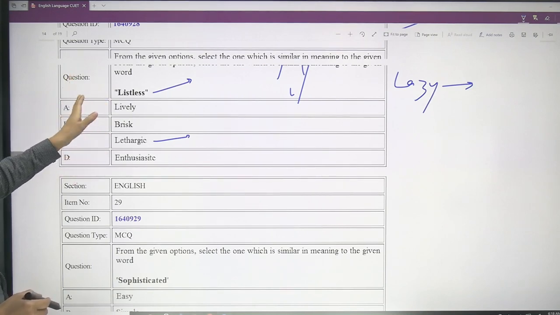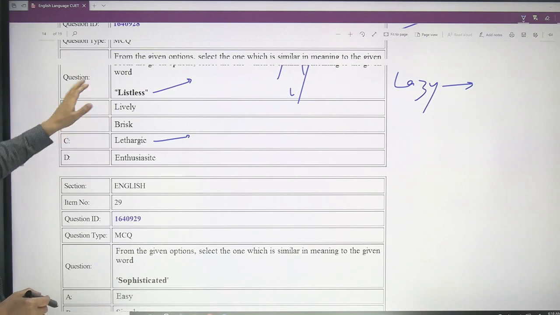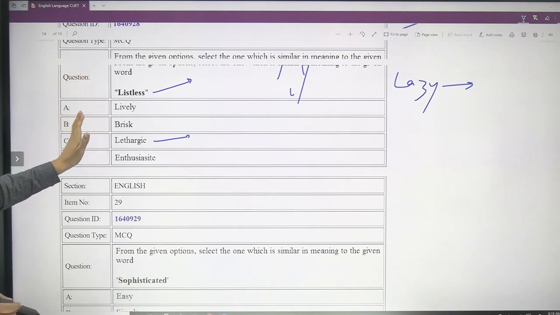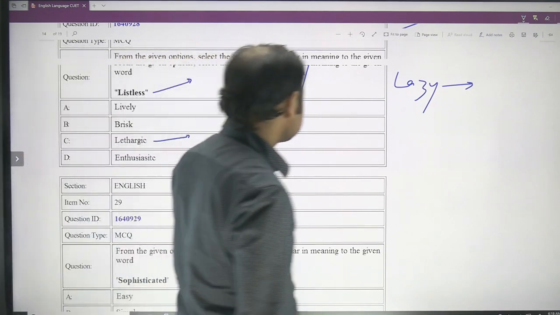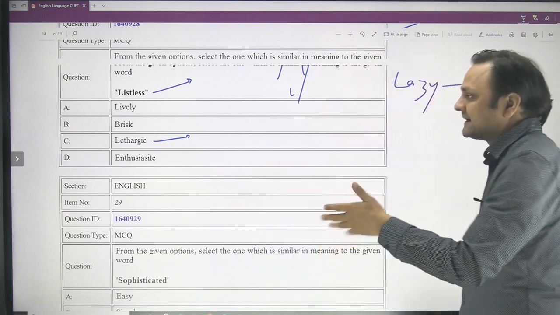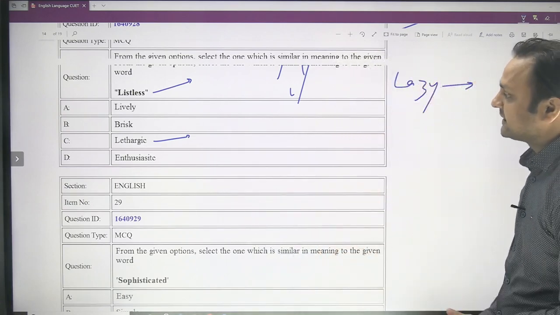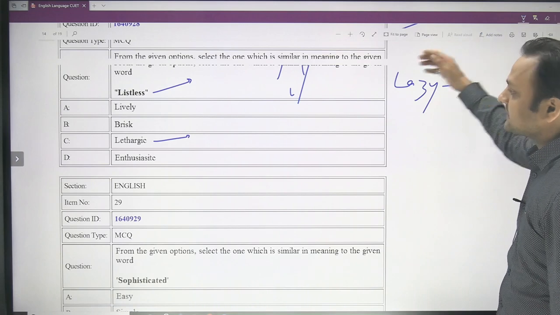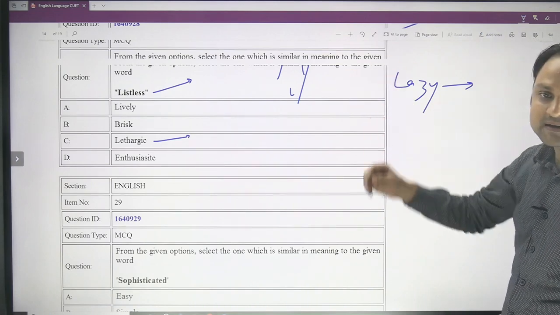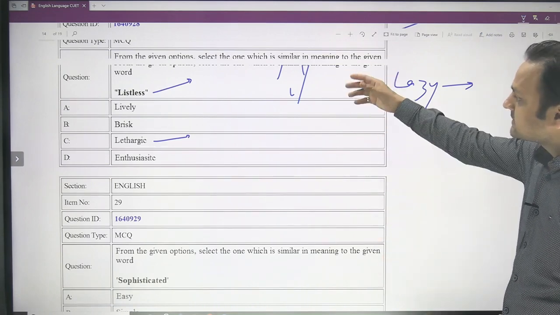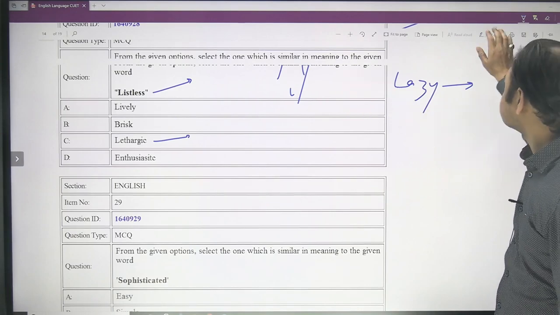Those of you who have good vocabulary, for them this question is very easy, but if you don't have a good vocabulary, then you might find this a bit difficult. But it is easy, it is about knowing words. If you know the word, it is easy. If you don't know the word, it could be difficult. So this is the level of vocabulary. The vocabulary is of a good level in these papers. So the vocabulary section is good.